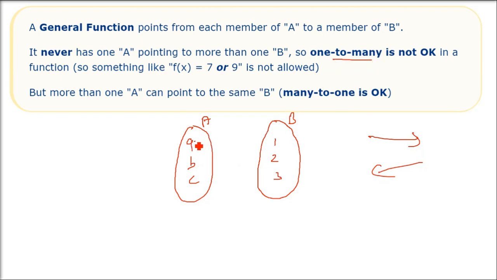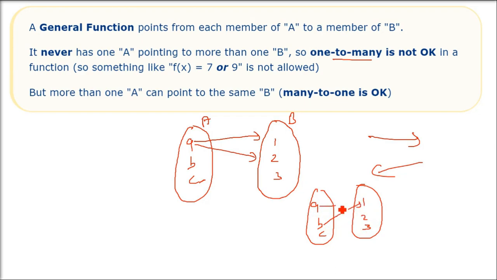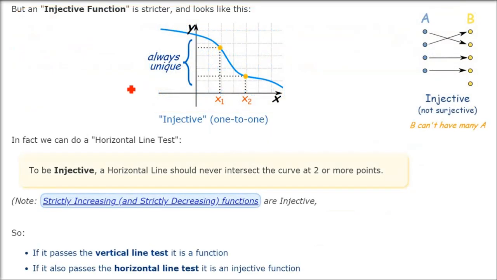So one to many is not okay for a function. A single boy cannot have multiple girlfriends in a function. Please remember, if you are a boy, you cannot have more than one girlfriend. Many to one is okay. Your girlfriend can have a boyfriend other than you also. That can be a function.